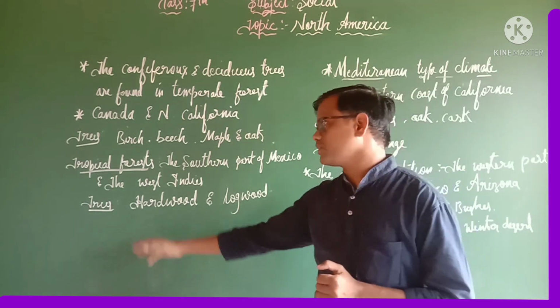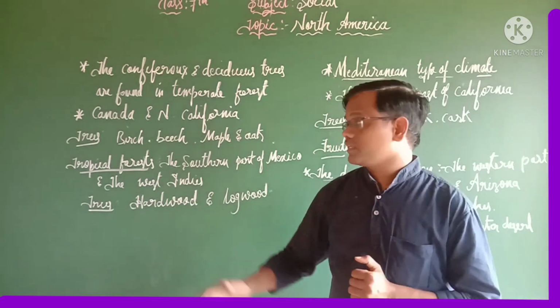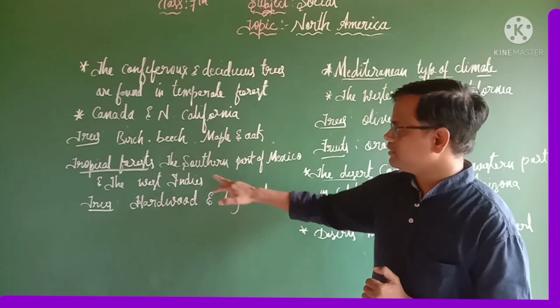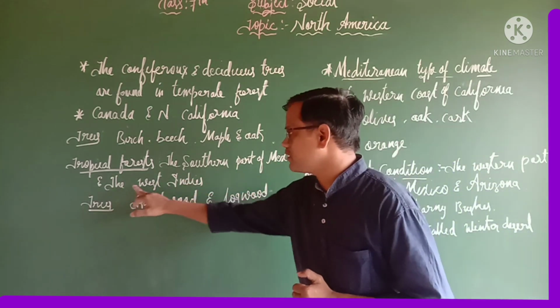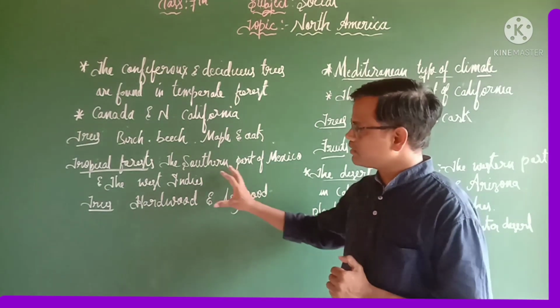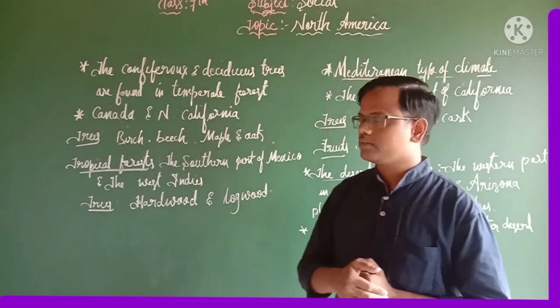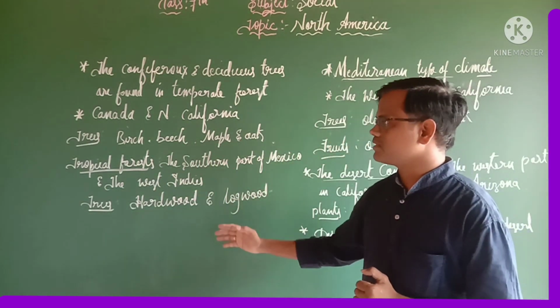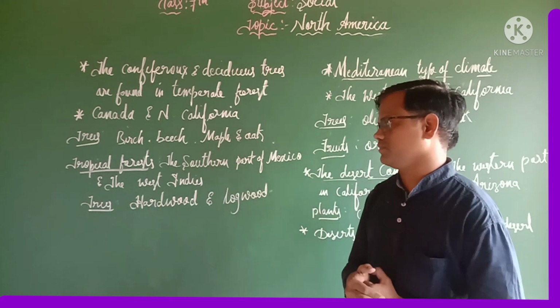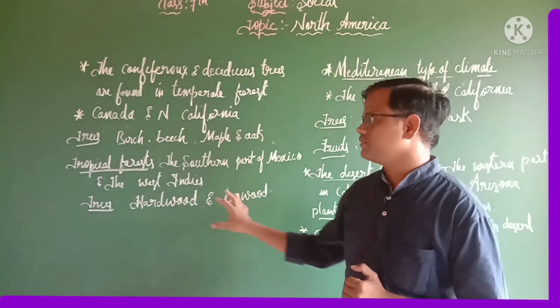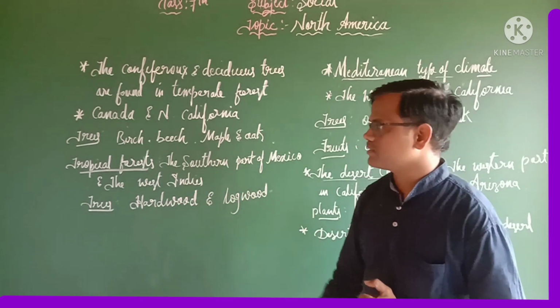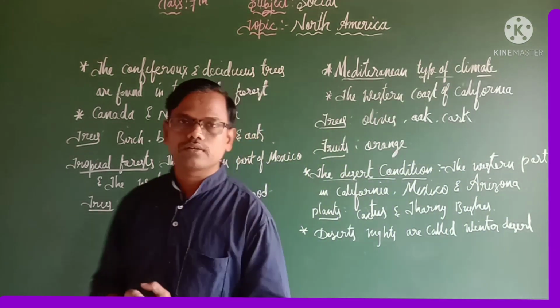And the next one, the tropical forest. The tropical forest is located in the southern part of Mexico and the West Indies. So here we can see this type of forest. Then what are the trees we can see in this vegetation? Those are hardwood and logwood. These are the two important trees we can see in this tropical forest.